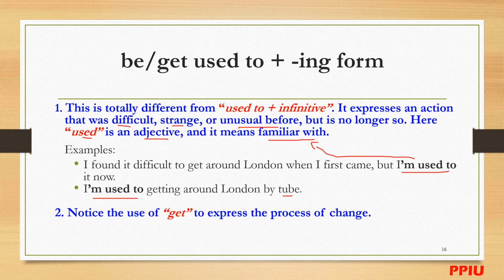Okay, notice the use of get to express the process of change. So when we use used to with get, it expresses the process of change. For example, I'm getting used to the climate. The climate keeps changing, but I am getting used to it. I'm becoming familiar with it now, with the climate change here. All right.